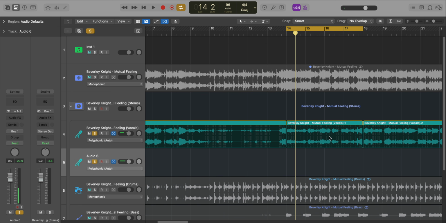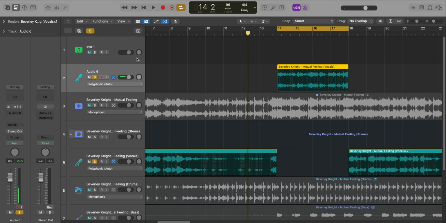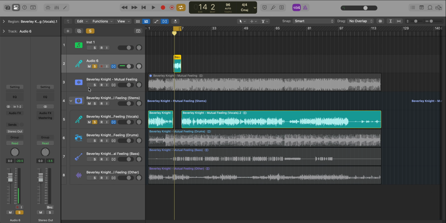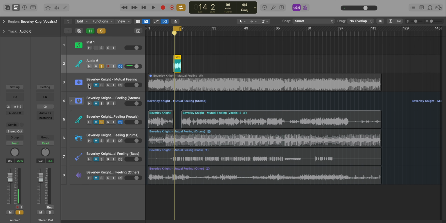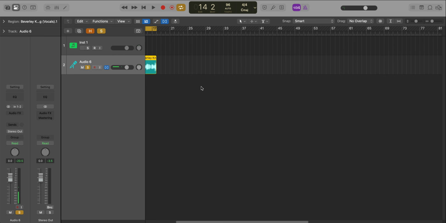Let's go ahead and duplicate this track. We'll copy down this vocal sample that we need, and we'll bring it to the top. Just make our session nice and clean. We don't need any of this stuff, so we can go ahead and hide it and get it out of the way. Just make sure everything's muted. All right, just like that.